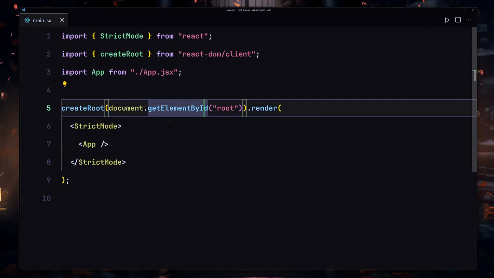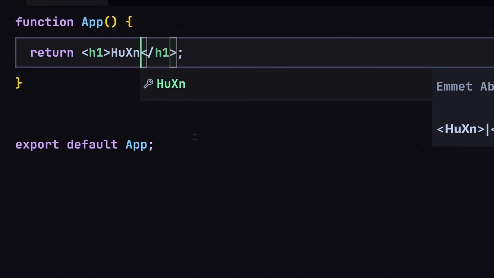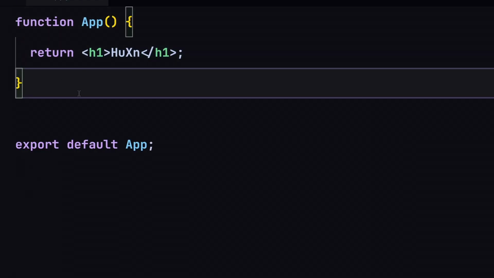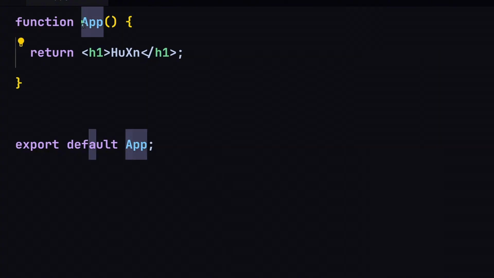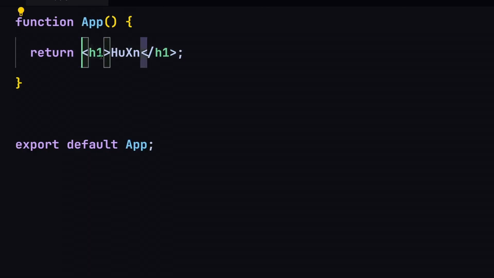So if I change something inside that component, like if I go in there and change that to my own name maybe, now if I save that, you can see I'm getting my own name. So yeah, this is how we are going to be creating a component. And let me just say that once again, anytime you want to create your component, the first letter will be uppercase and the rest of them can be either uppercase or lowercase, that's totally on you. And also we have to return some HTML from this function.